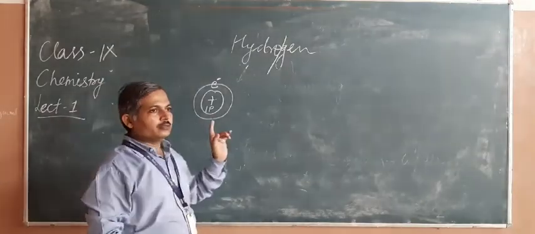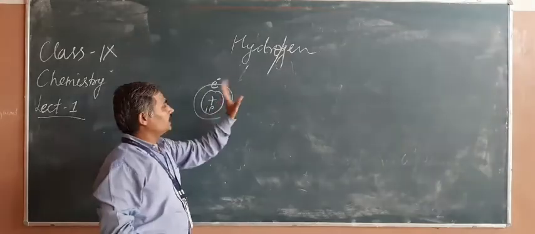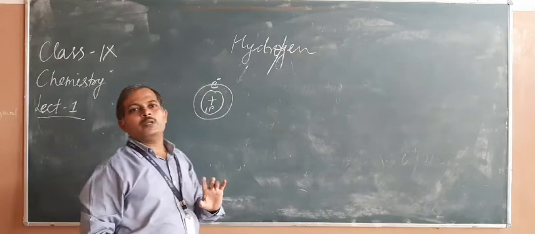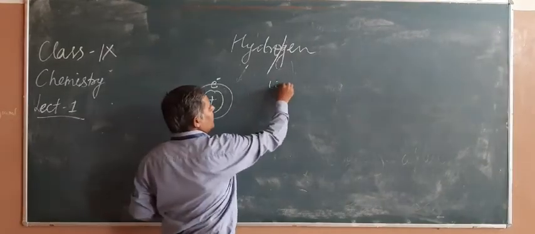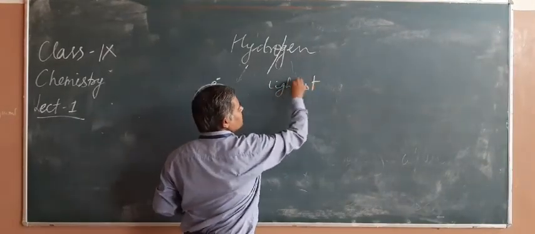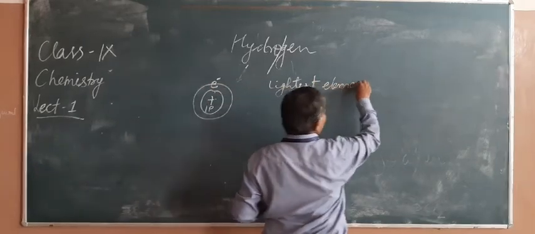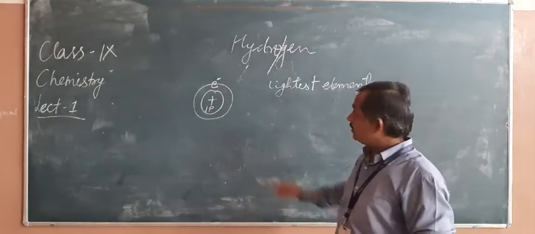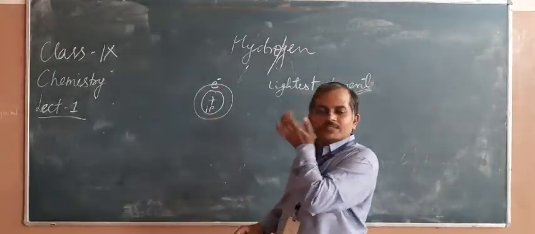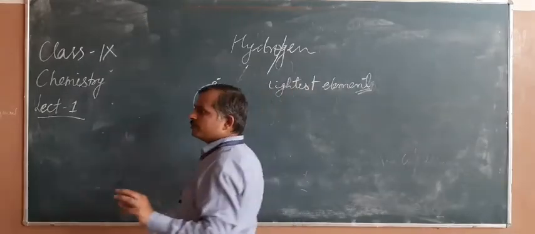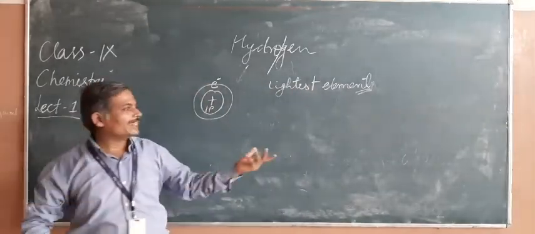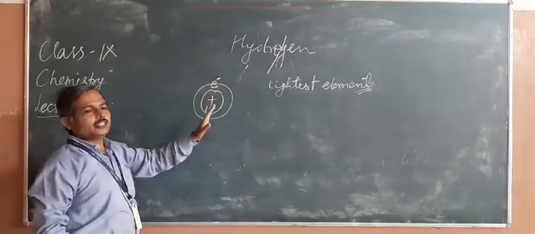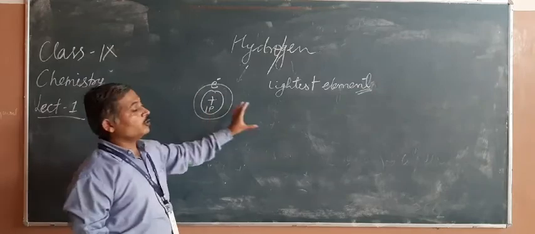Since it has only one proton and one electron, it is known as the first element of the periodic table or the lightest element. Hydrogen is the lightest element because it has only one proton and one electron. And if it loses its electron due to any reason during chemical reactions, only the proton portion of the nucleus is left.